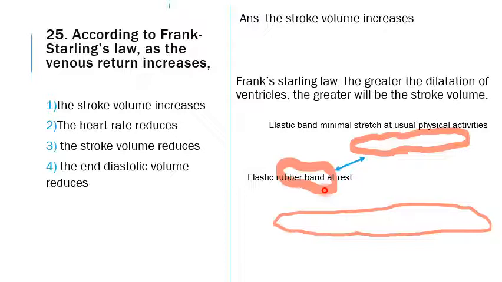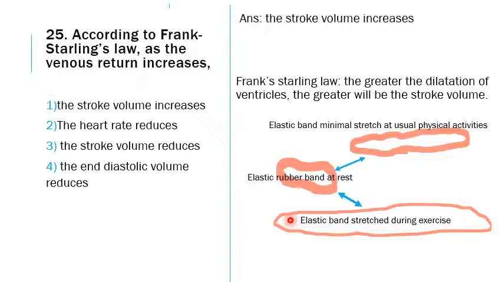Similarly, in the rubber band also, the contractile force will be larger because of the greater extension, and hence it will sooner and faster come to rest by contracting. The more the contractile force, the larger the amount of pressure that we can create, and hence the larger the blood volume that will be pumped out.